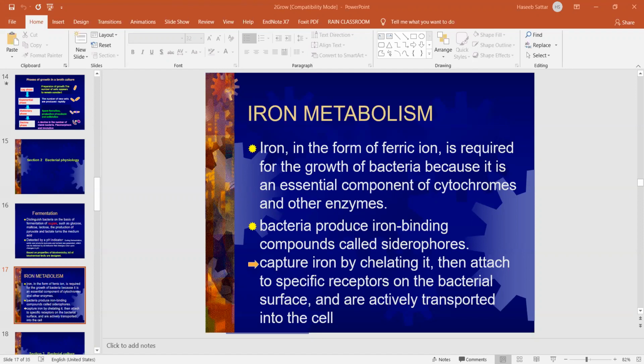So the siderophore captures the iron from outside the cell, attaches with the receptor on the bacterial surface, and then transports the iron into the bacterial cell. So that is why this iron is utilized by the bacterial cell. And remember, iron is very important for bacterial growth.